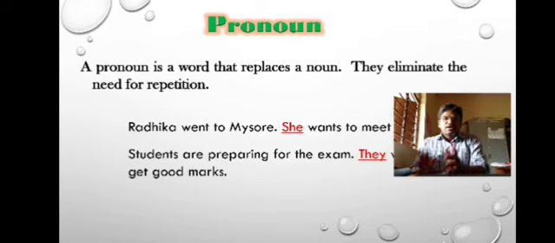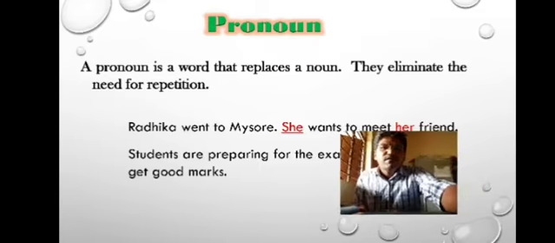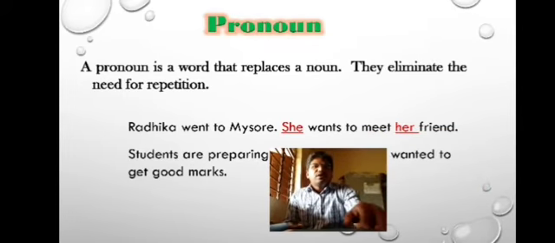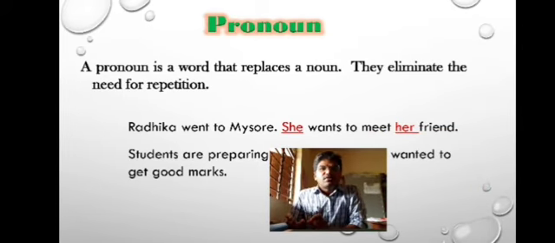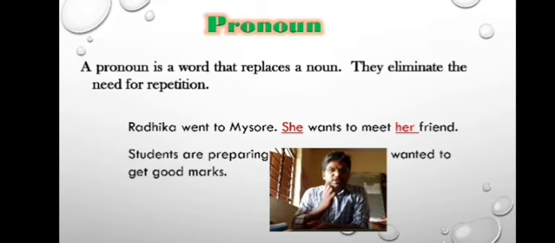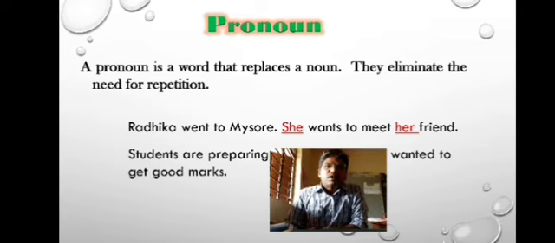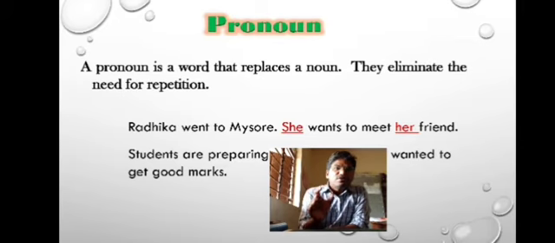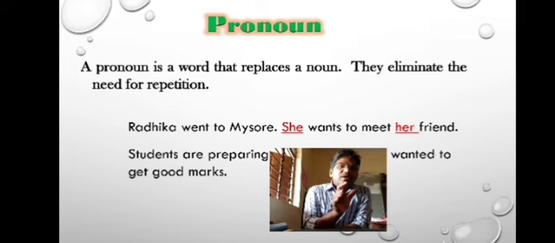For example, look at this example. Radhika went to Mysore. Radhika is a proper noun here. Mysore is also a proper noun. Look at the next sentence. She wants to meet her friend. Look, in the second sentence, instead of Radhika, we use the pronoun she. It eliminates the repetition of the word Radhika, Radhika again. So we use pronouns instead of nouns.